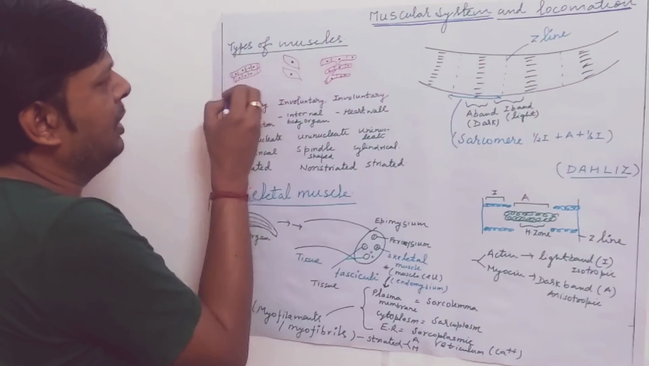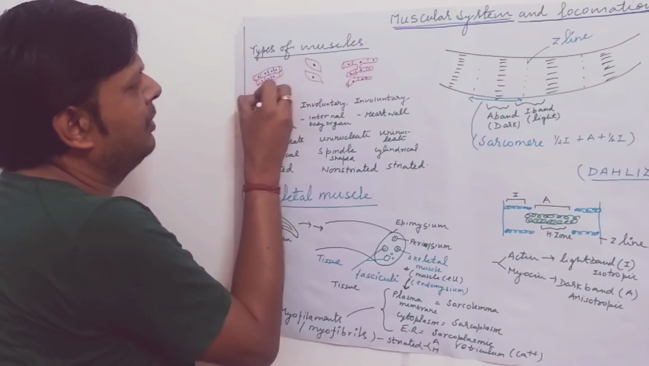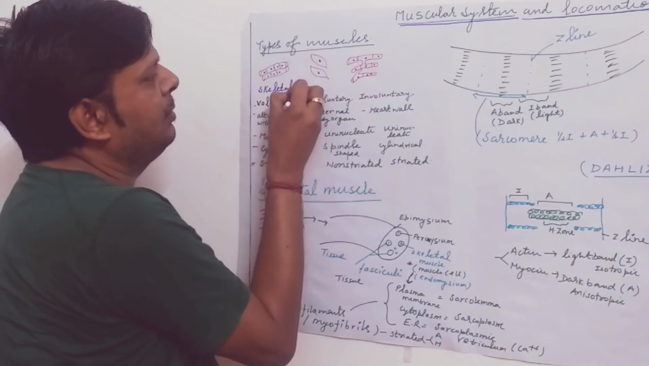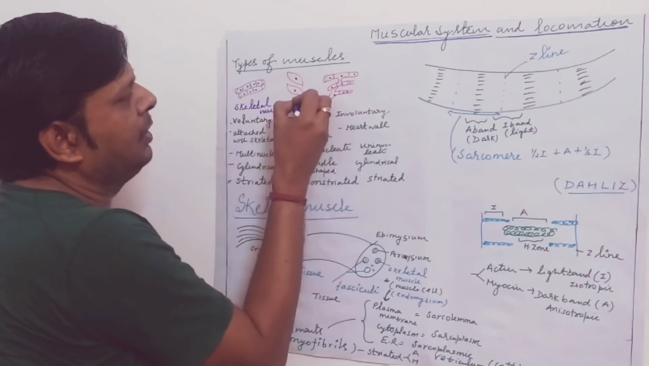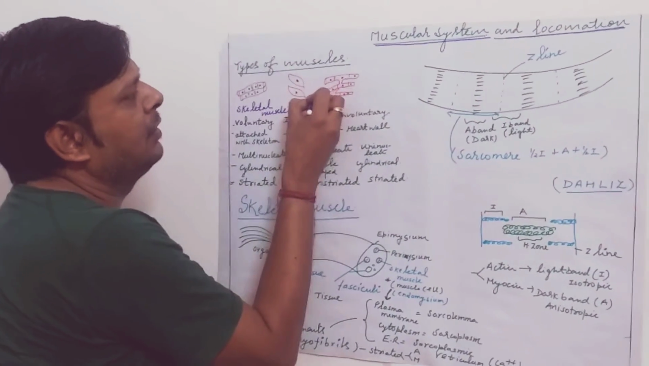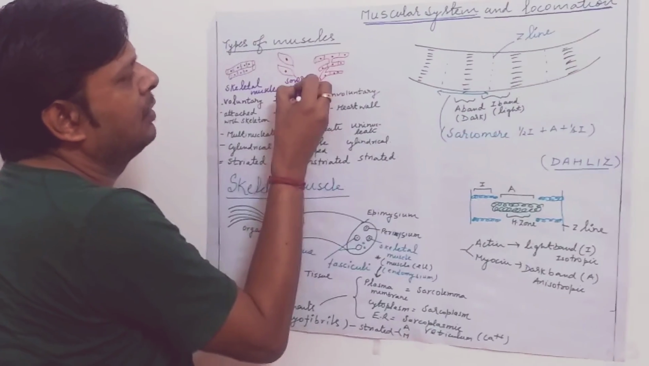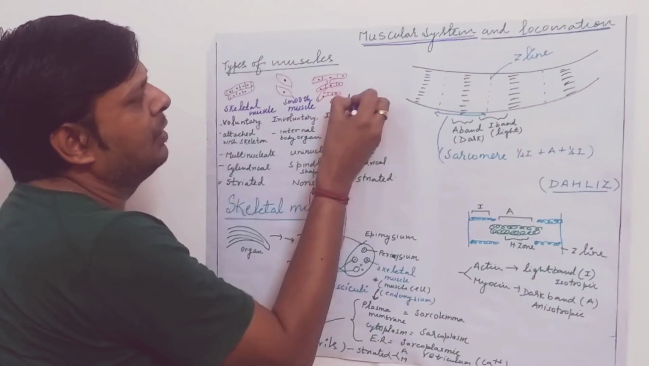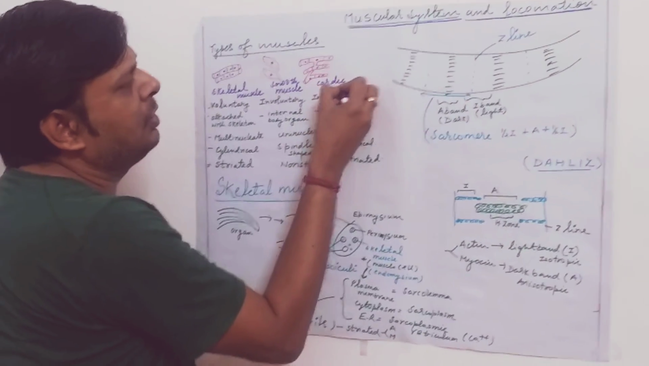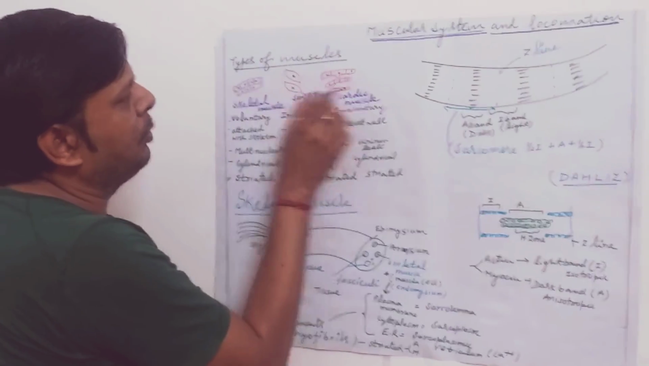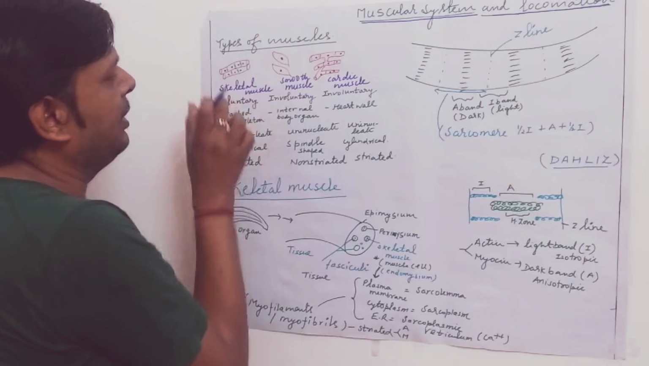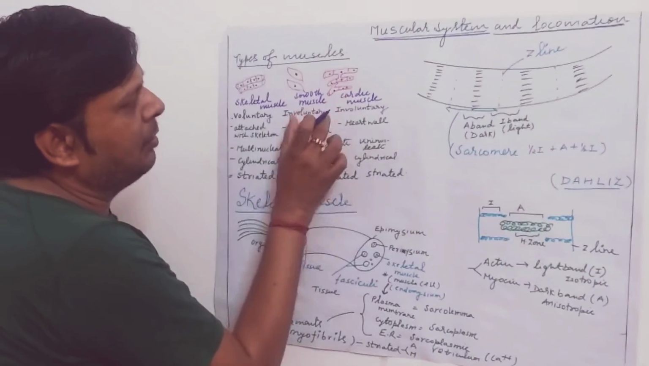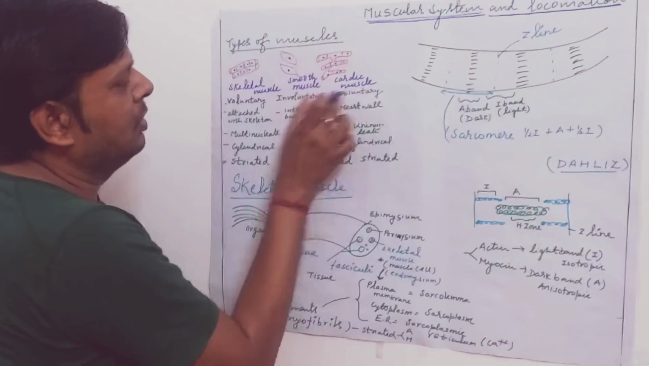One is known as skeletal muscle. Another one is smooth muscle in our body, and the last one is cardiac muscle. All the three different types of muscles have different properties, like skeletal muscles are voluntary, while smooth and cardiac muscles are involuntary in nature.